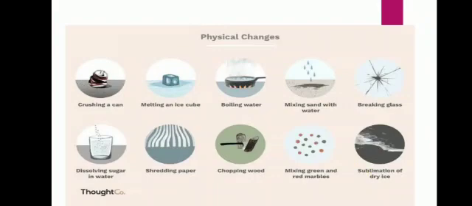And when the water is boiled, it changes into water vapor, and water vapor is a gaseous state. So first solid changes into liquid and liquid changes into gaseous state, meaning ice changes into water and water changes into water vapor. Now if water vapor is cooled, it changes back into water, which on cooling changes into ice again. Within the whole process, no new substances form, and all these changes are reversible. Thus we can say that interconversion of state of water is a physical change.